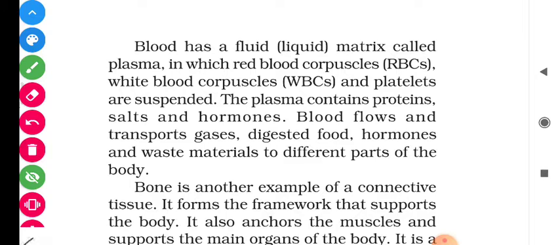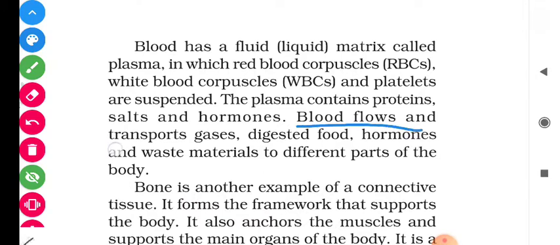So, students, there are 3 substances, precisely RBC, white blood cells, and platelets, suspended. Other than this, the plasma, or the liquid substance inside the blood, contains proteins, salts, and hormones, which regulate our growth and various other functions of the body parts.